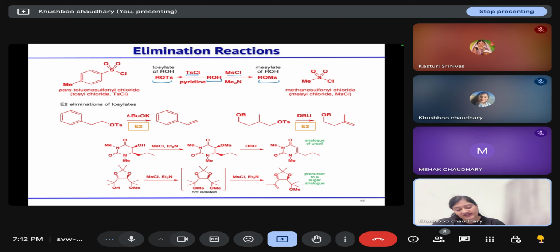And then if we are treating it with base, these leaving groups will leave to form the alkene. Similarly, here we are treating this alcohol with mesyl chloride. So this mesylate will form first, then DBU will abstract the proton from the adjacent carbon and it leads to the formation of alkene. A similar example with mesylate is also possible.